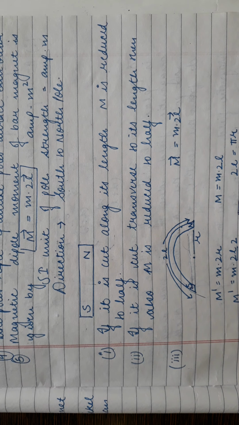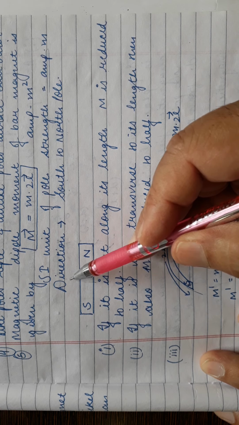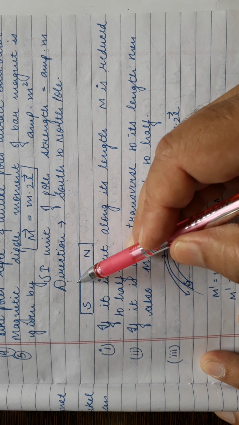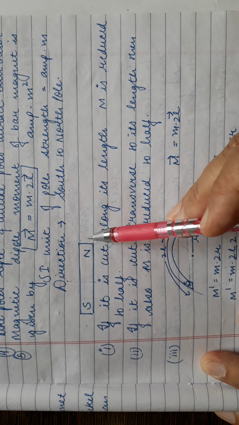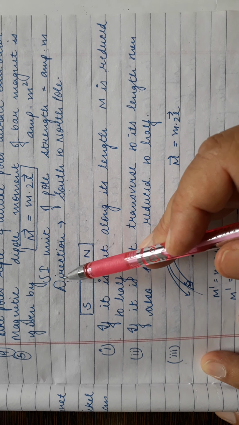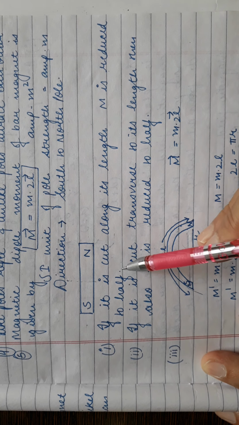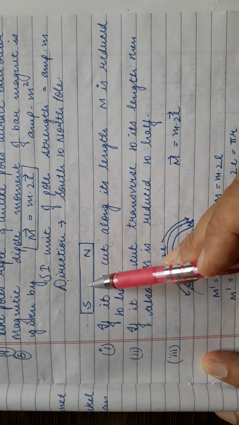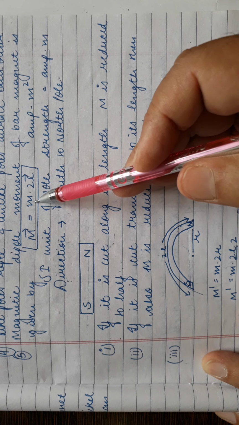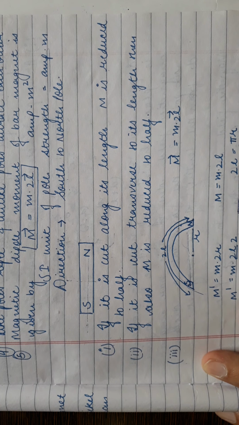So now this is generally the question asked in the exam. What happens to the magnetic dipole moment of this bar magnet if it is cut transverse to its length, or longitudinal to its length? In both the cases it will be reduced to half, because if it is cut transverse, then 2L will become half, so magnetic moment will become half. If it is cut longitudinal, then pole strength will reduce to half. So in both the cases magnetic dipole moment will reduce to half.